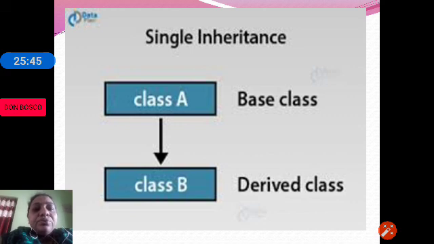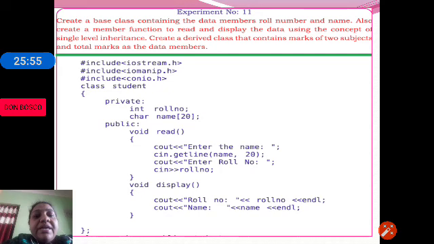Let us see how this concept can be implemented using C++. Let us write a C++ program where we can derive a class. Create a base class containing the data members roll number and name. Also create members to read and display the data. Using the concept of single inheritance, create a derived class that contains marks of two subjects and total as data members.